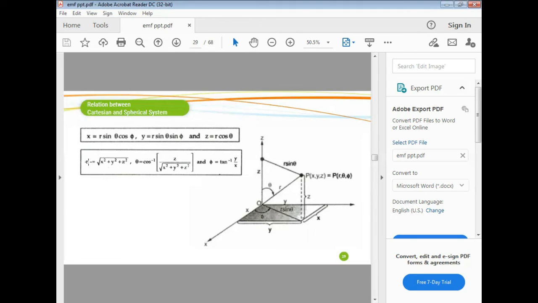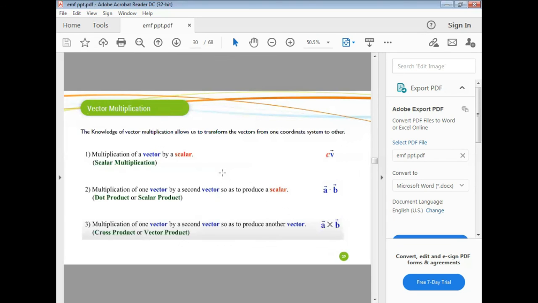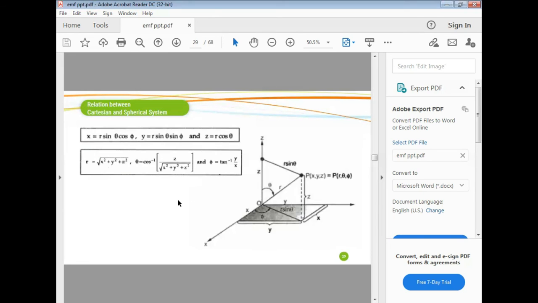And when we are converting Cartesian into spherical, we get r equal to the root of x square plus y square plus z square, theta equal to cos inverse of z by root of x square plus y square plus z square, and phi equal to tan inverse of y by x. The multiplications are for another session. Okay.